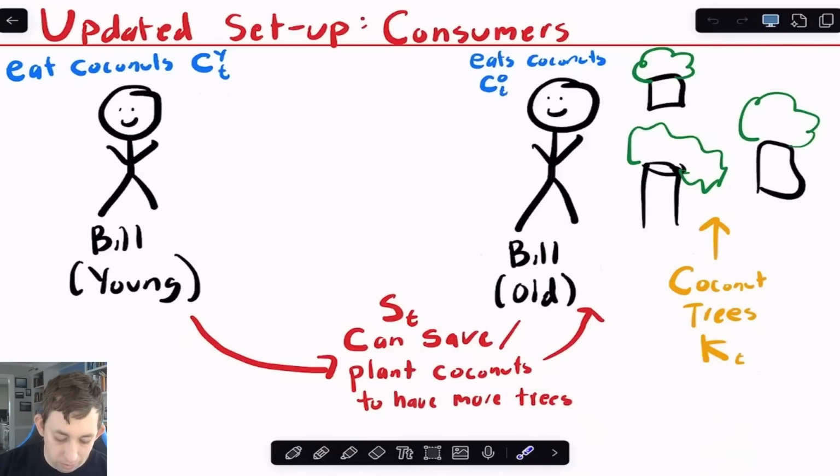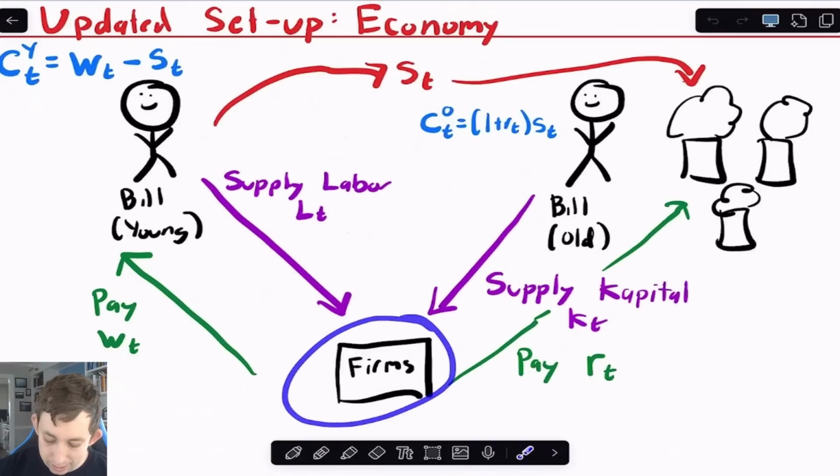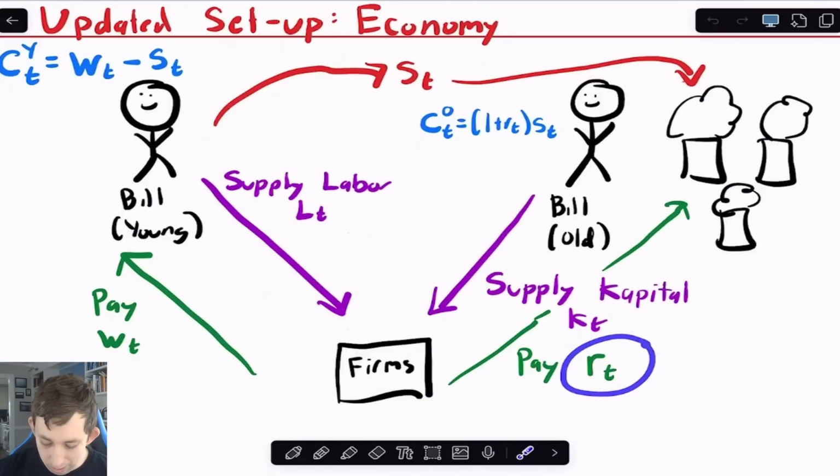What's going to happen is that when Bill is young, he can save some coconuts for tomorrow. The way he's going to save is he's going to plant those coconuts so that in the next period when he's old, he has trees. And again, we're bringing in firms. Bill when he's young is going to supply labor to the firms. The firms are going to pay Bill when he's young a wage WT. Now when he's old, Bill's going to have the coconut trees that firms are going to rent. They're going to rent that for a rental rate RT. The number of trees that Bill rents to firms is going to be capital, or KT.